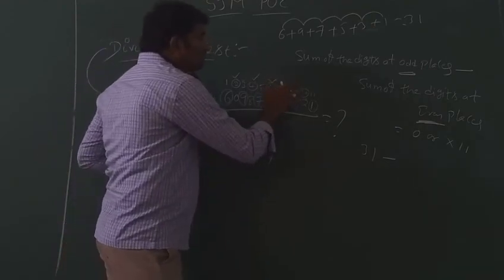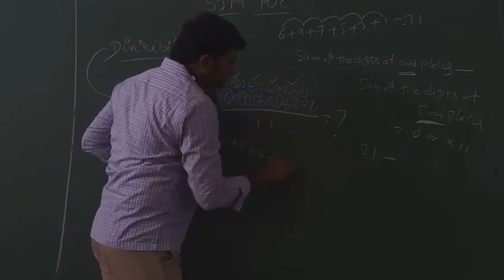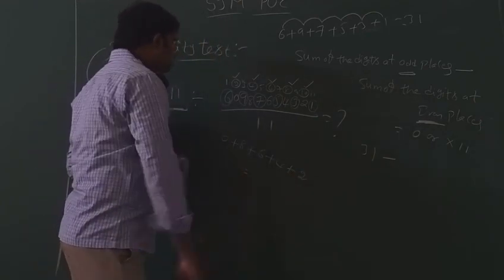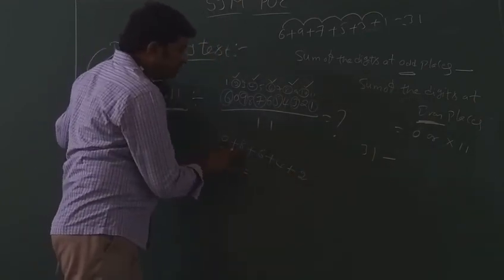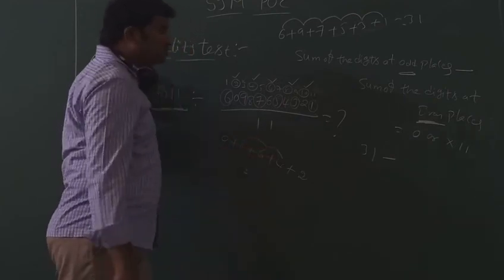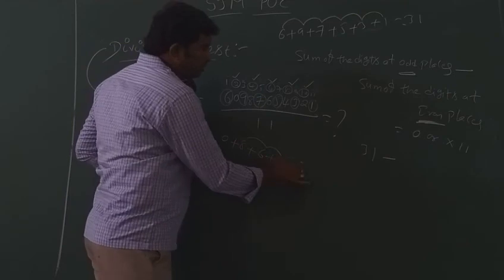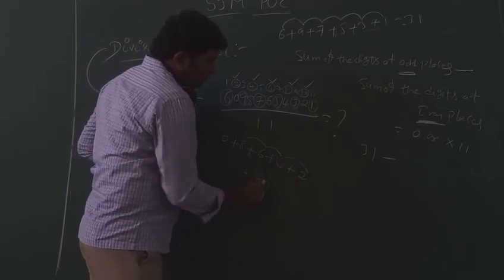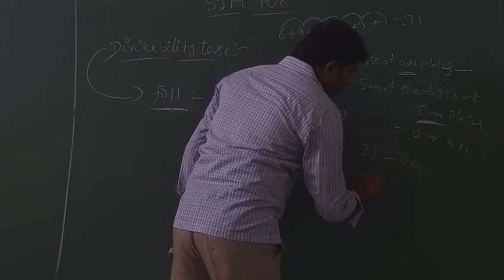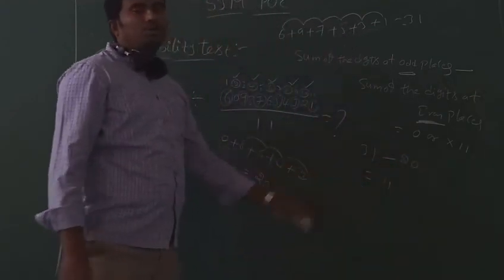After 6, the next even place is 8. At the 8th place, 4 is there. Next, at the 10th, 2 is there. Add these all; 0 you can neglect here. Add 8 plus 6, 14. 14 plus 4, 18. 18 plus 2, that is 20. So 31 minus 20. How much? 11. 11 is a multiple of 11.